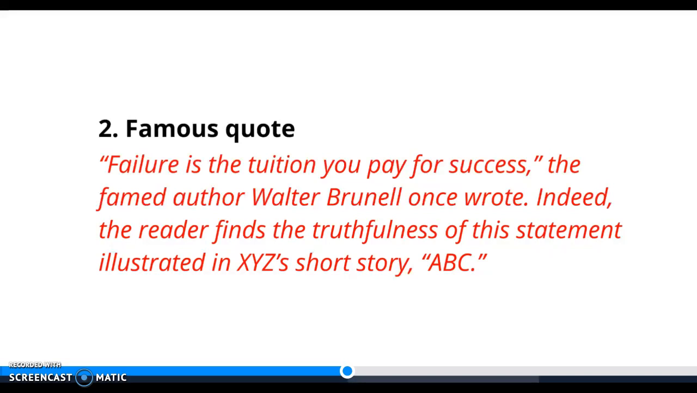So that's an easier way to write a hook, is just finding a quote and saying, you have to give credit to whoever said it, and then lead into your discussion and analysis of the short story.